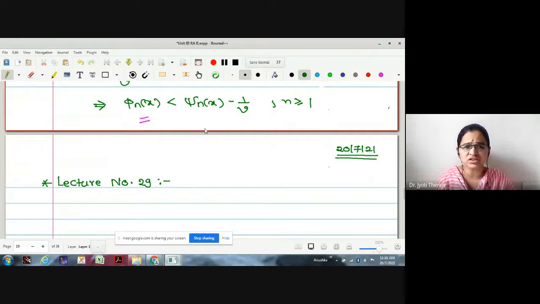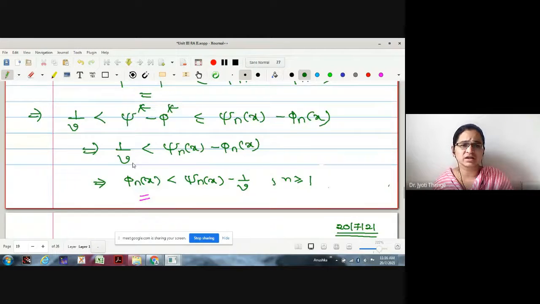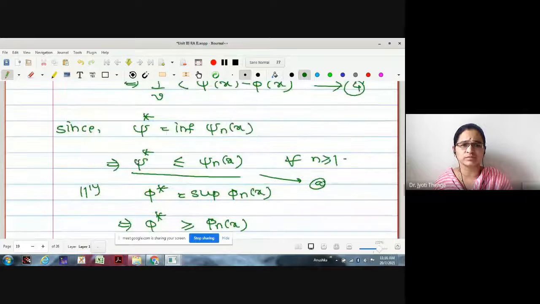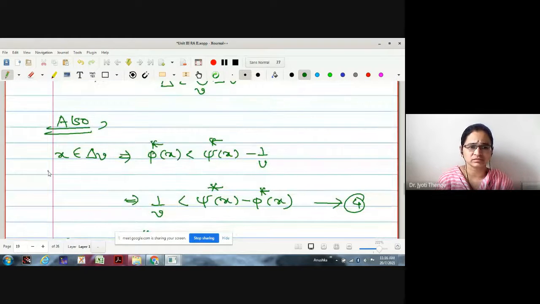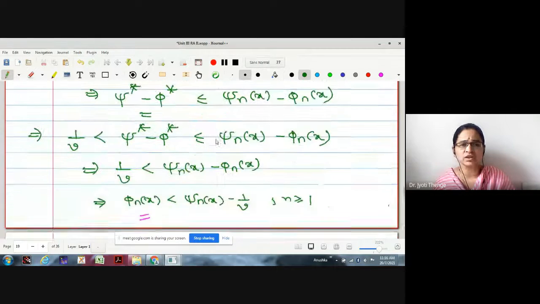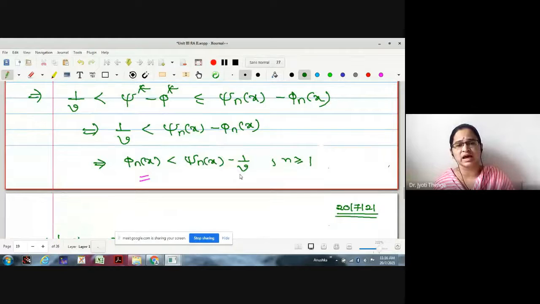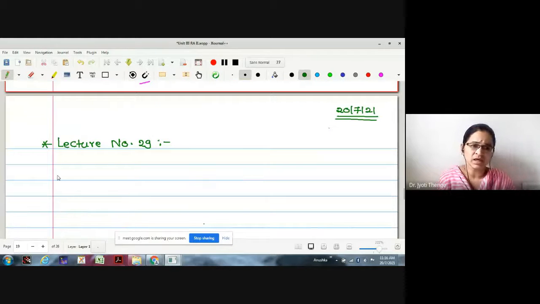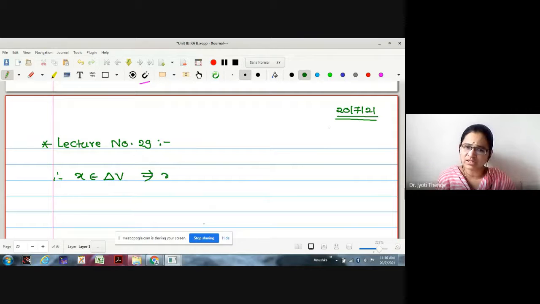Now, what does this relation give us? We started with one element x in delta v, and we obtained the relation that phi n x is less than psi n x minus 1 by v. Therefore, x belongs to delta v gives us x is in delta vn.